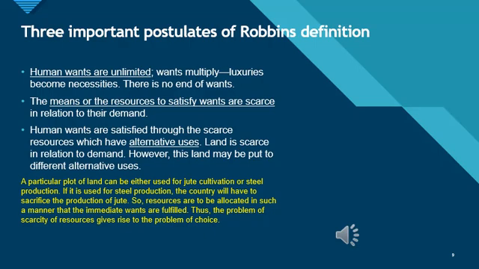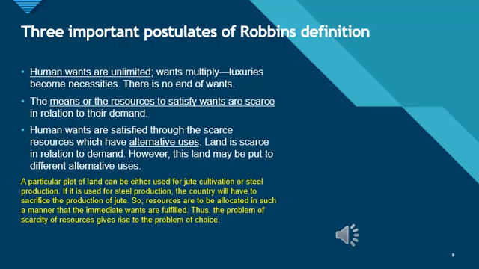If it is used for steel production, the country will have to sacrifice the production of jute. So, resources are to be allocated in such a manner that the immediate wants are fulfilled. Thus, the problem of scarcity of resources gives rise to the problem of choice.